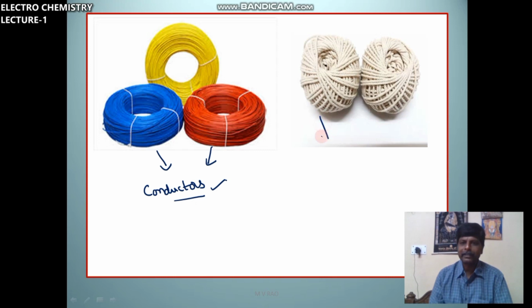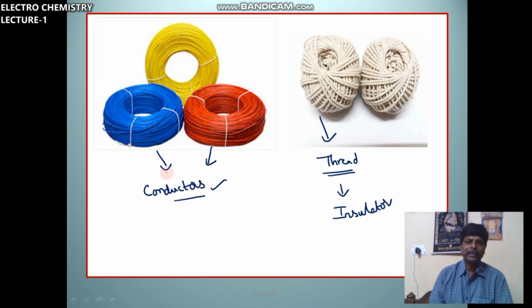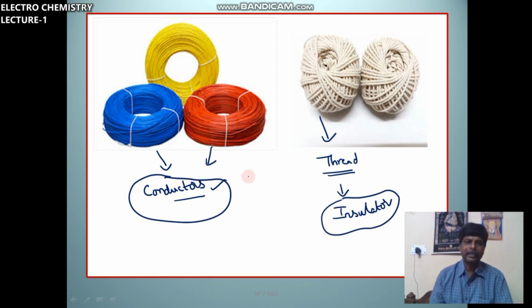What about this one? Thread. Is it a conductor? No. This is not a conductor. It is an insulator. You have to understand these terms. What is meant by conductor? What is meant by insulator?